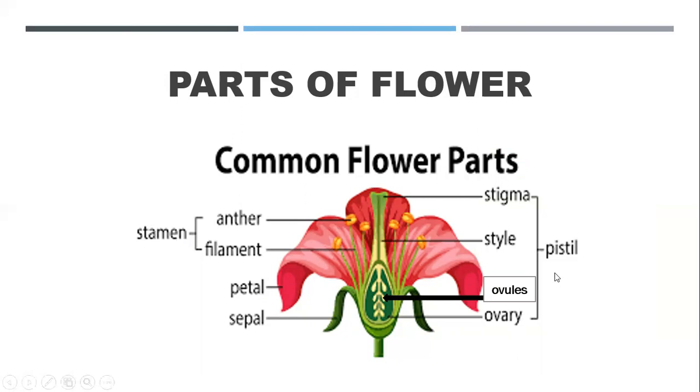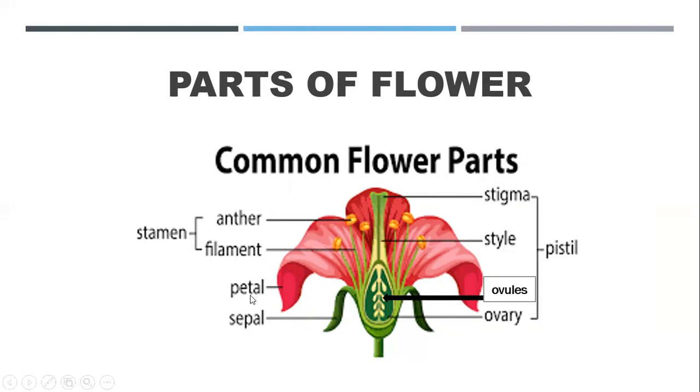Okay, a flower can have both male and female, or only male or only female. In this flower we have both male as well as female, right? The stamen has anther, filament and pollen grains. Inside the anther there are pollen grains also, right? So these three things come under stamen, and stigma, style, ovules and ovary, these four parts come under pistil.